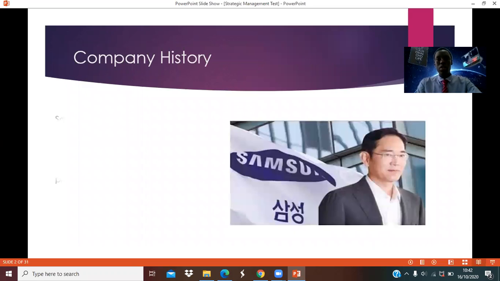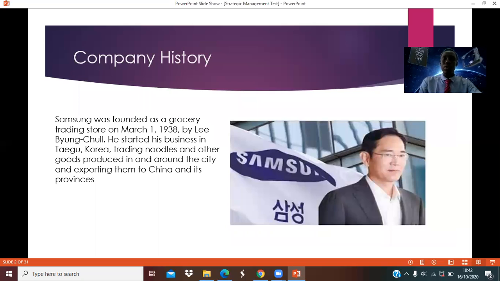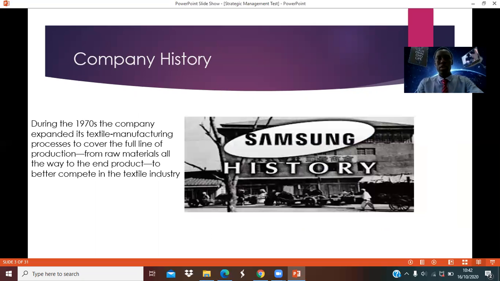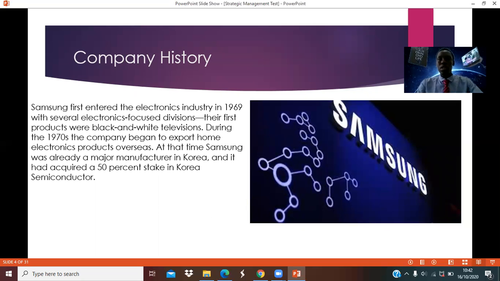With the company history, we know that Samsung was founded as a grocery store on March 1, 1938 by Lee Byung-chul. So it started its business in Taegu, Korea. And then we see that in 1970, the company expanded textile manufacturing process to cover a full line of production from raw material all the way to the end products. And then we see that in the 1970s, Samsung entered the electronic industry. And during that time, they started to export from homes to overseas countries such as China.